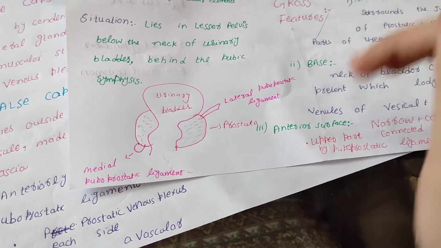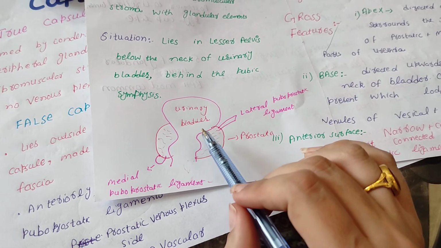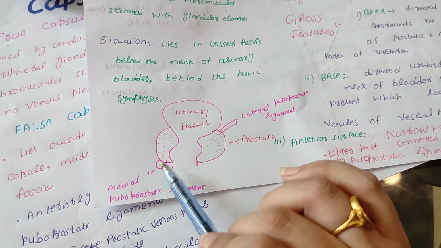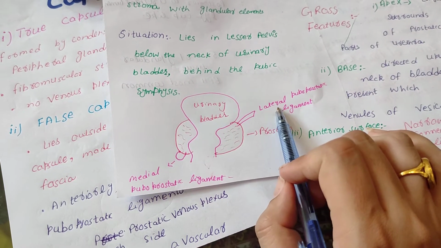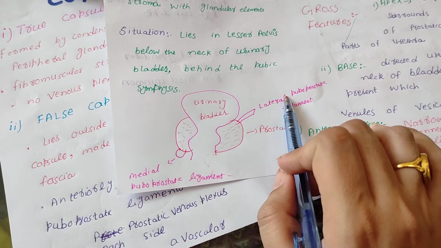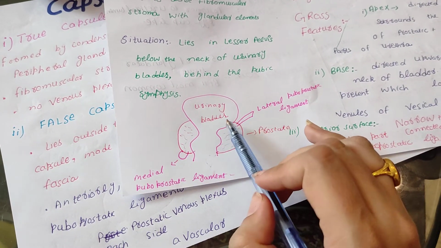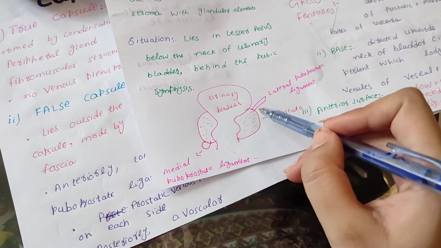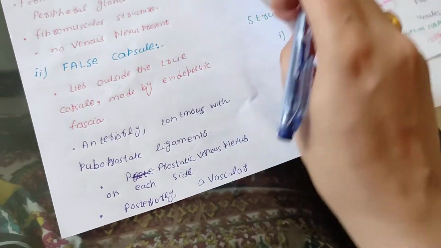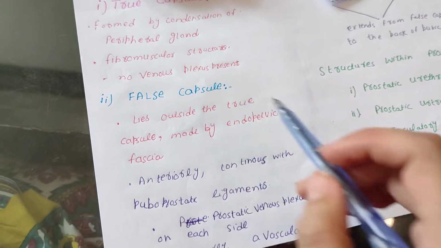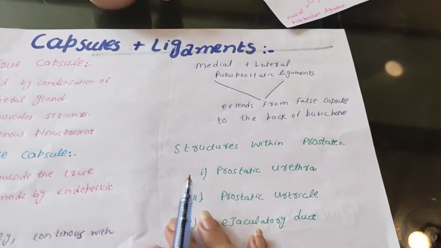If you have watched my urethra and bladder lectures, we have seen that there are two ligaments, medial puboprostatic and lateral puboprostatic ligament, which are connecting the prostate to the pubic bones, right? So the false capsule is anteriorly related with these puboprostatic ligaments, while posteriorly it is avascular, and like the true capsule has no venous plexus, so posteriorly the false capsule is also avascular.